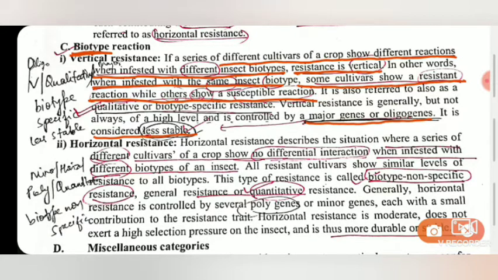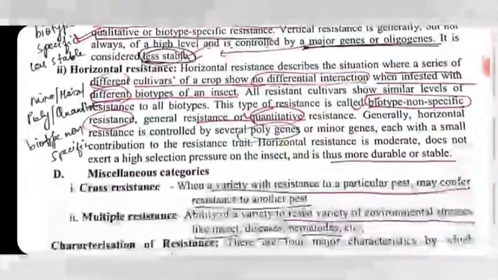The exact opposite is horizontal resistance. In horizontal resistance, when a particular insect biotype attacks a particular resistant variety of the crop, all the crop varieties or all the individual plants show the same kind of reaction. Either they will be susceptible to the biotype or they will be resistant to it. This is also called polygenic resistance, and it is more durable and stable.